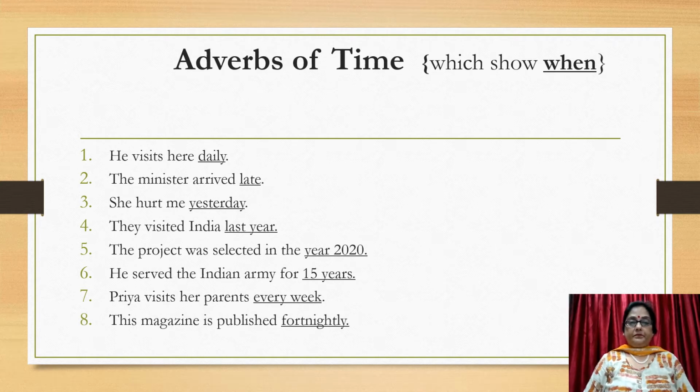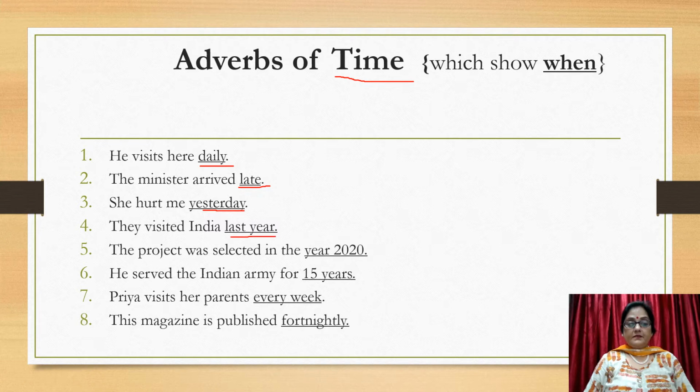Adverbs of time. Adverbs of time show when. Now note down the word here, time. Let's understand this with the help of these examples. He visits here daily. When? Daily. The minister arrived late. When? He arrived late. She heard me yesterday. When? Yesterday.